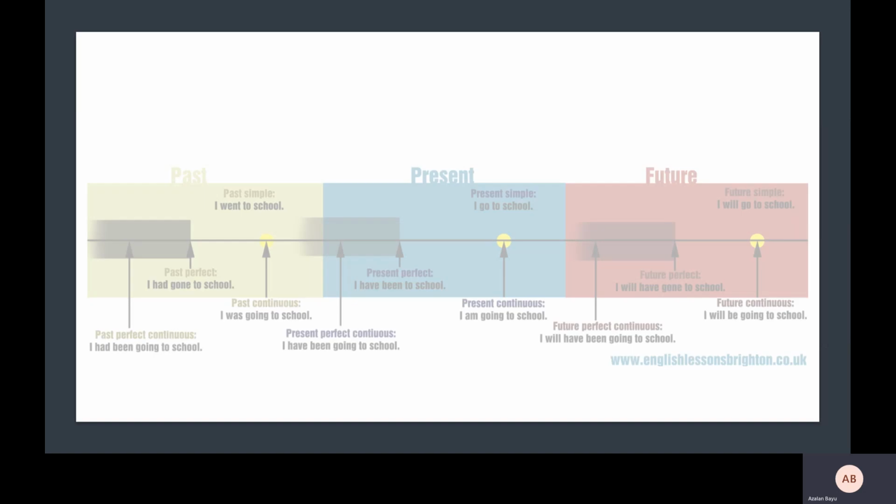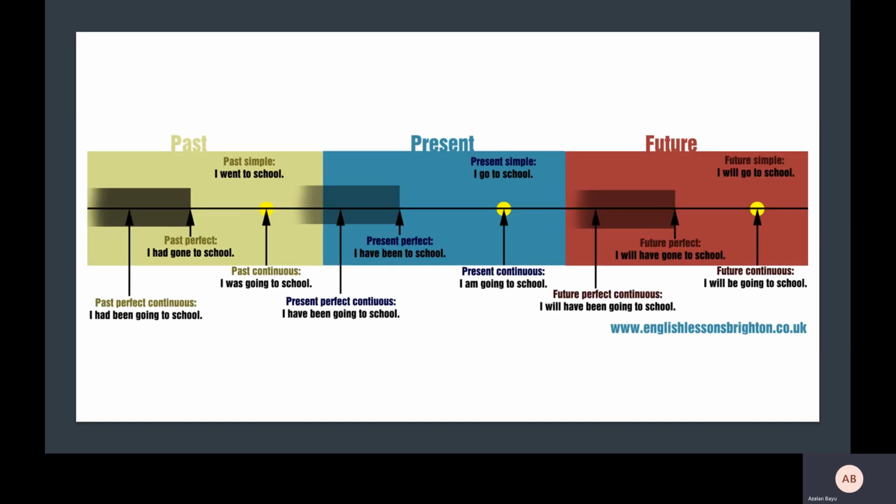Basically, this is the timeline that is used in English. We have many tenses. We have past perfect, past perfect continuous, past simple, past continuous, present perfect continuous, present perfect, and so on. But for this IEP syllabus, we just focus on 5: past, present, future, and then past progressive and present progressive. So don't worry, you are not going to be confused a lot by tenses.